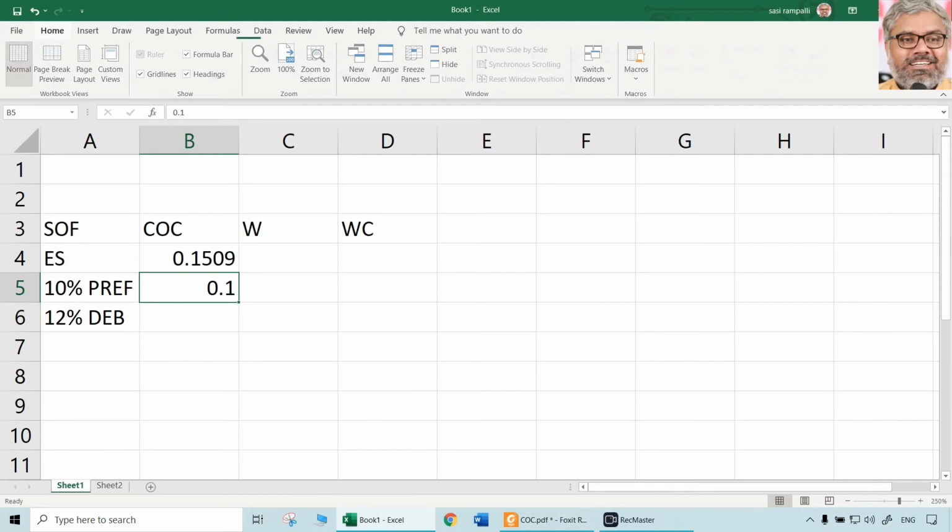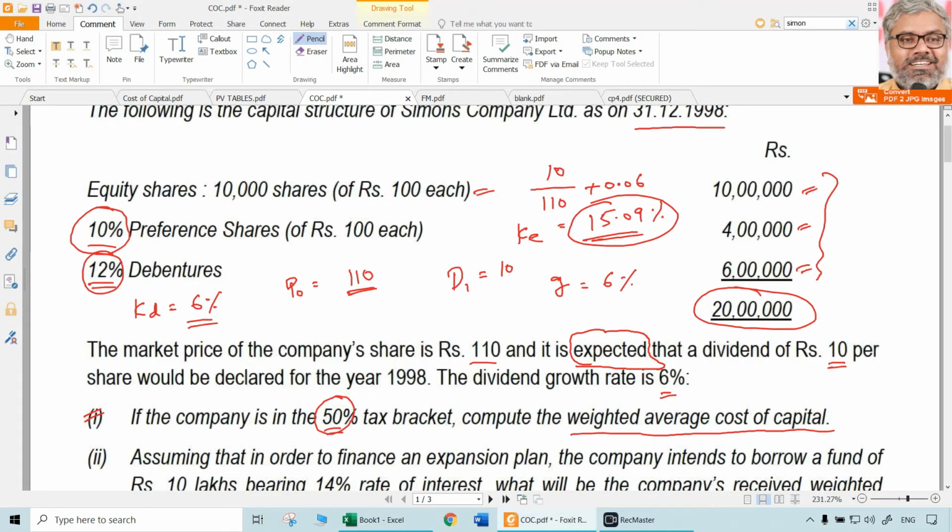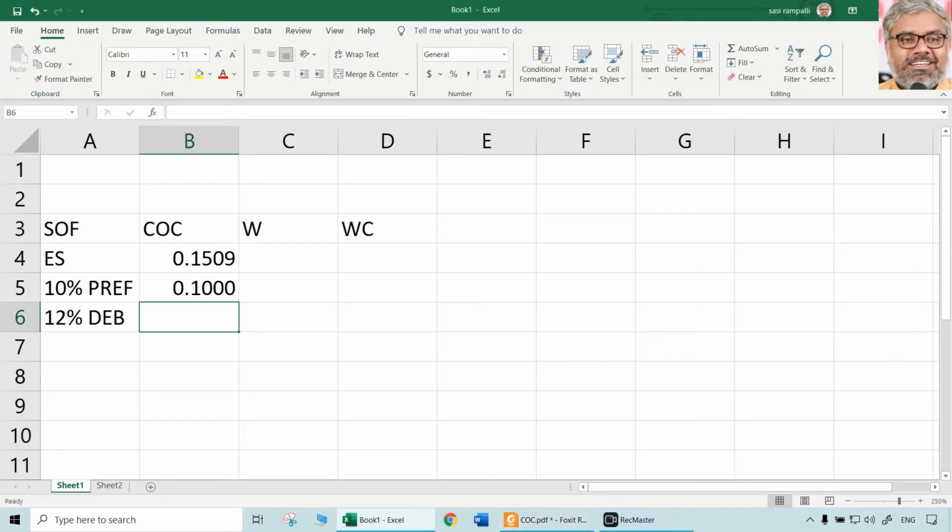So 0.1. You don't need to put all these zeros. Just for uniformity, I am showing that. Just 0.1 is okay. Don't waste time on putting zeros after the number after the decimal. So just 0.1, that is 10% preference shares. Cost of preference shares also 10%.